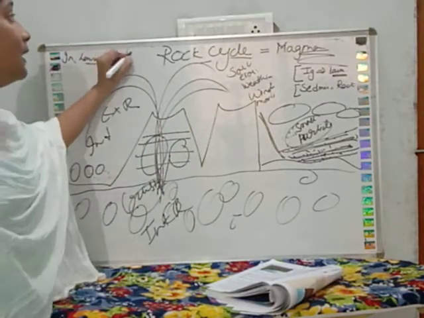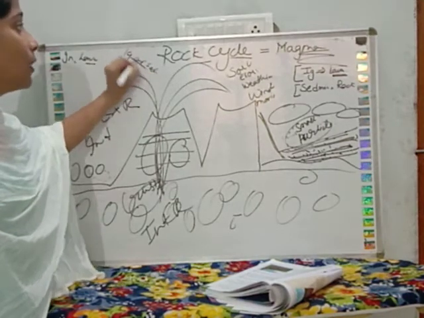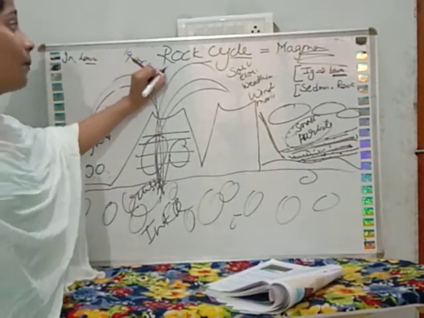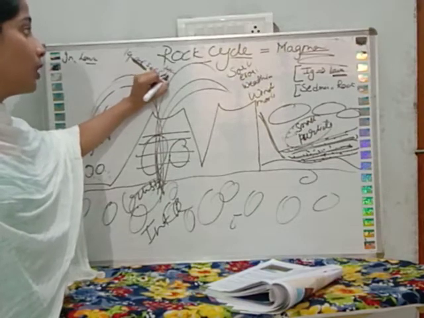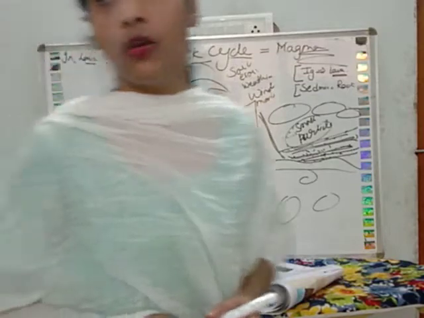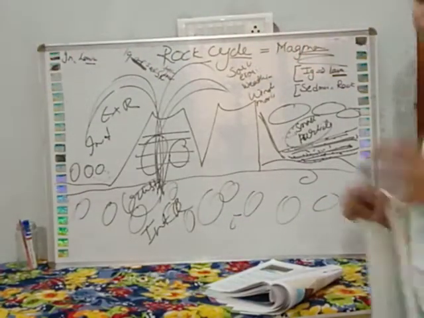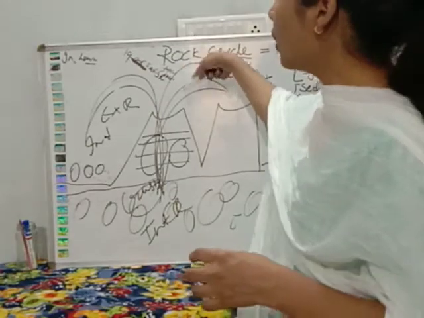And when the igneous and sedimentary rocks are kept in high pressure and high heat, then metamorphic rocks are formed. जब इग्नियस और सेडिमेंट्री रॉक को हाई प्रेशर और हाई हीट में रखा जाता है तो वो मेटाफोरिक रॉक्स में कन्वर्ट हो जाते हैं.